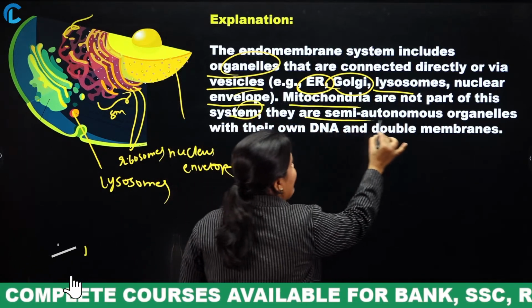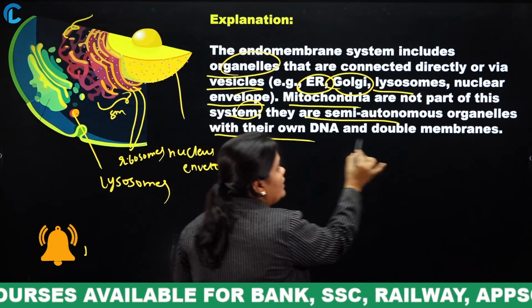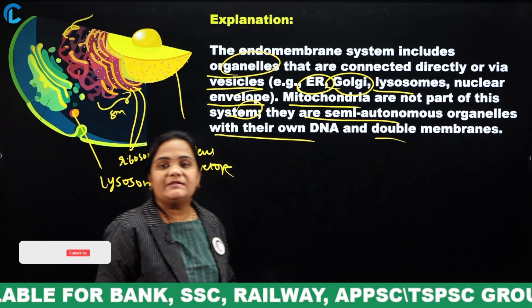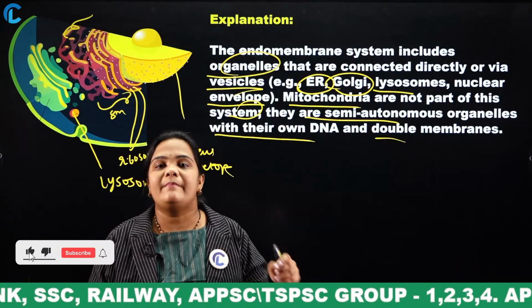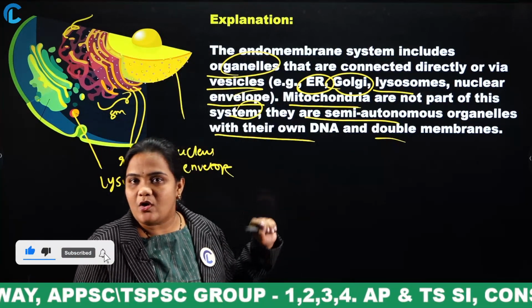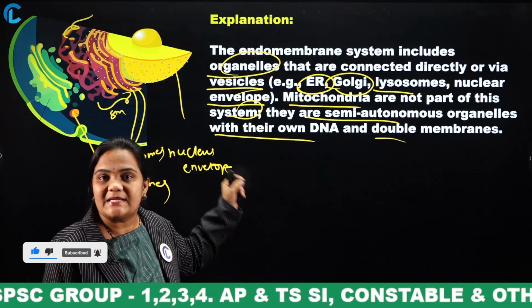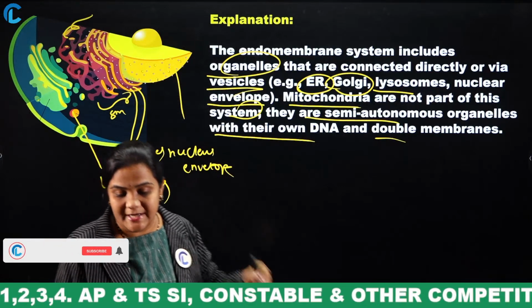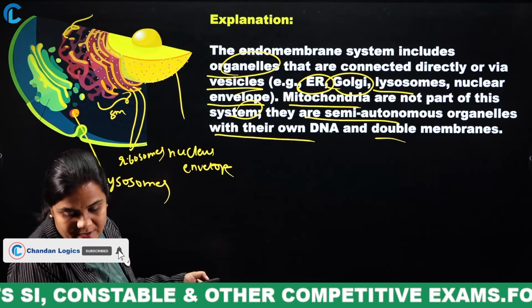They are semi-autonomous organelles with their own DNA and double membranes. This mitochondria, we say it as what? Powerhouse of the cell. This mitochondria is not present in the endomembrane system. Clear? Yes. Let's move to the next question.